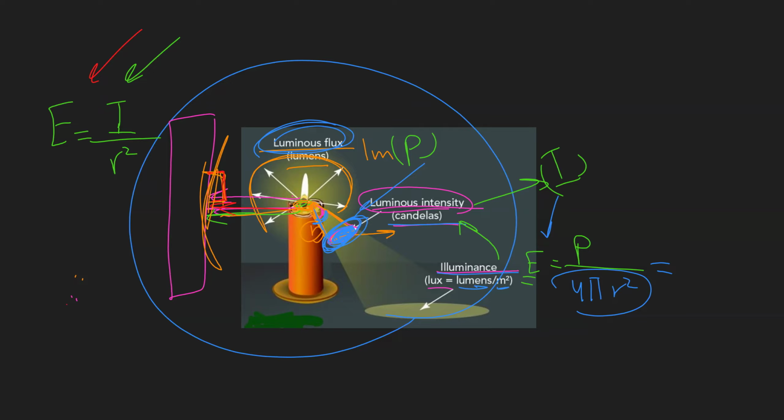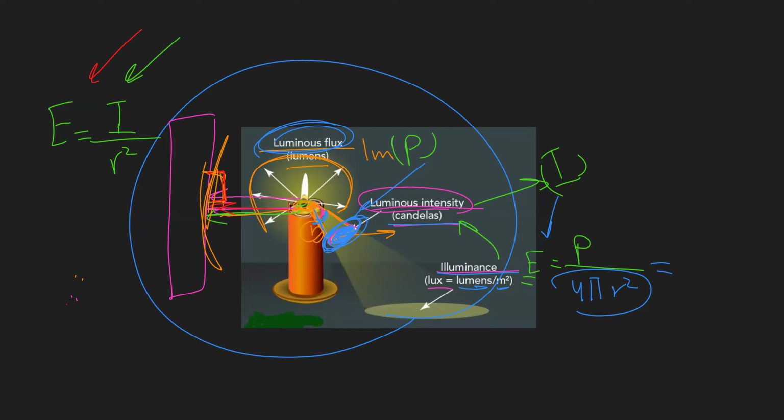And we also understand that if we are studying perpendicular walls and the illuminance on them, in this case we can apply this formula: illuminance E equals I, the luminous intensity, over the radius squared.